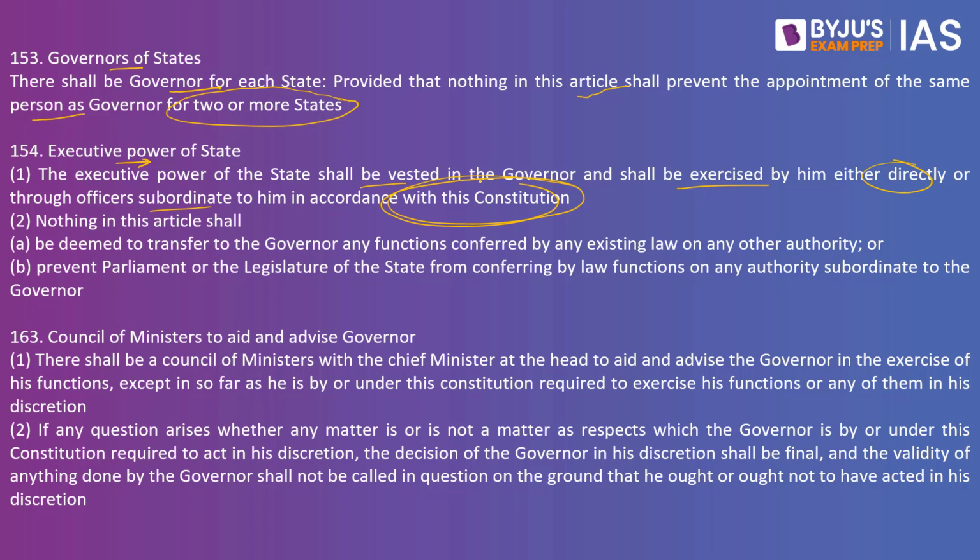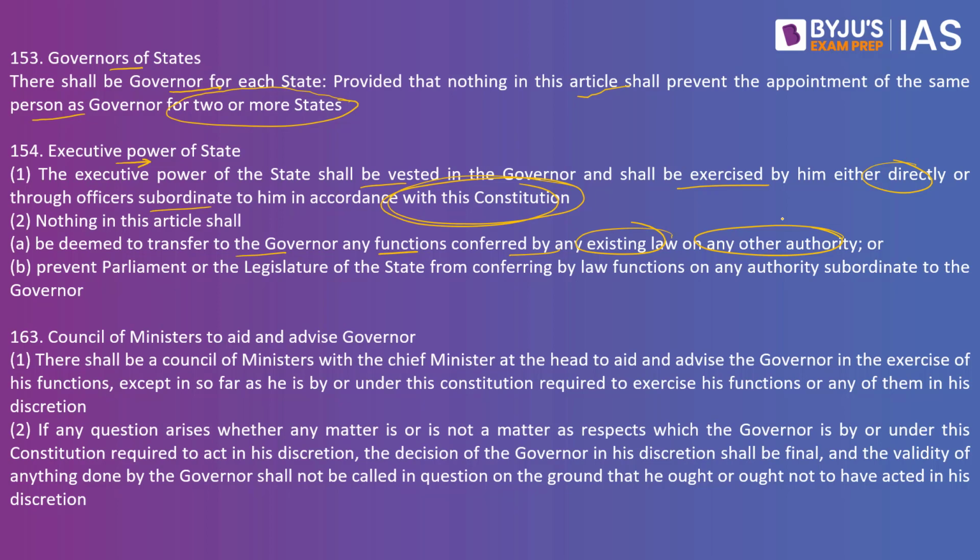Added to it, what we have to look at is Article 154(2)(a), which basically says that nothing shall be deemed to transfer to the governor any functions conferred by any existing law on any other authority. This basically means it prohibits the governor from exercising any function conferred by existing law on any other authority.